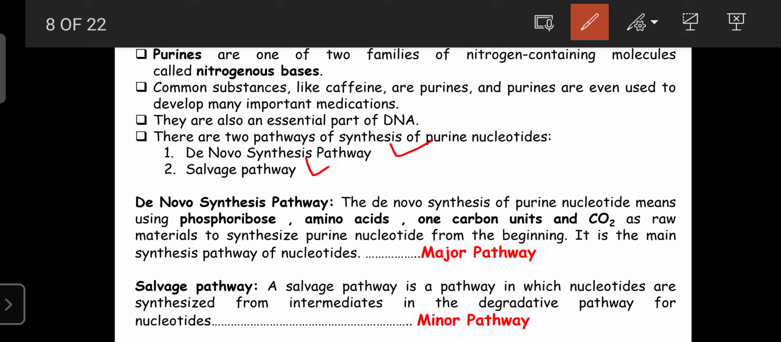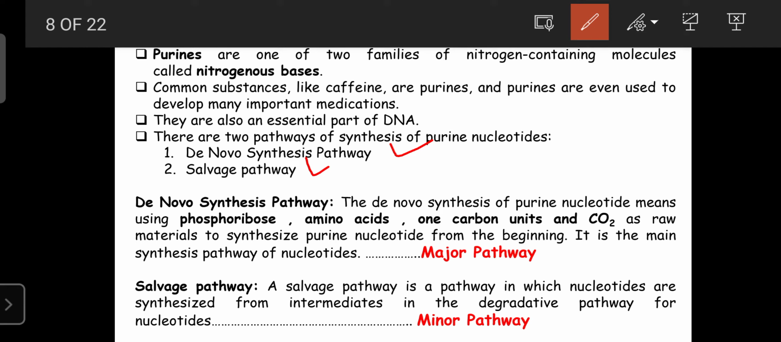The de novo synthesis of purine nucleotides means using phosphoribose, amino acids, one-carbon units, and carbon dioxide as raw materials to synthesize the purine nucleotide from the beginning. They start by being involved in the formation of the purine base. After that, they are converted into guanine and adenine by utilizing the raw materials.